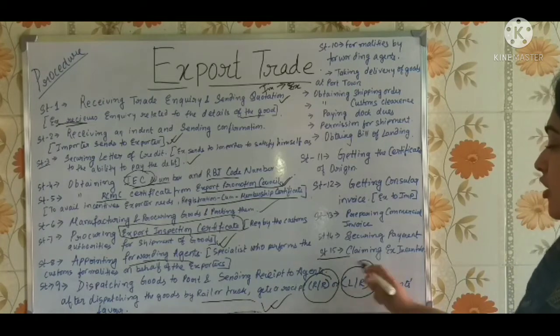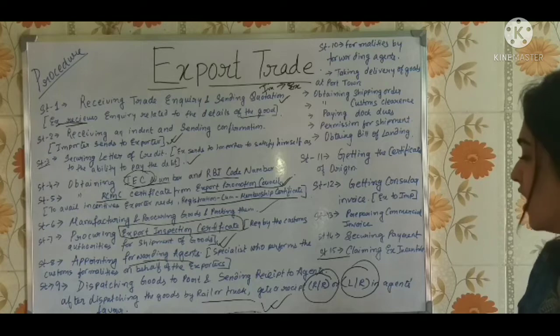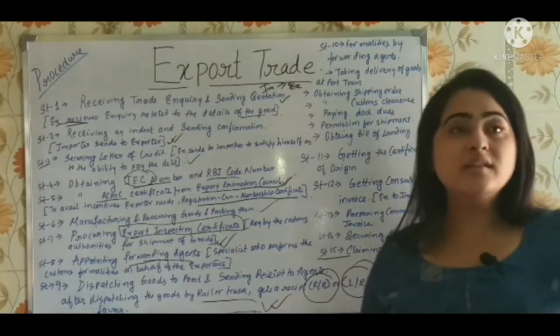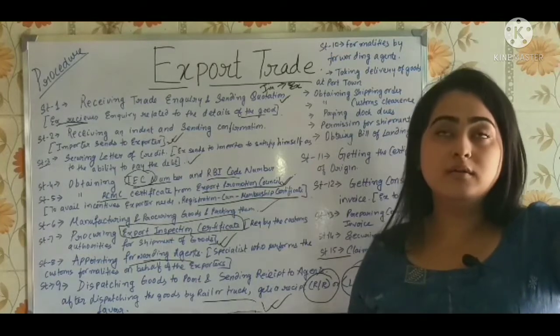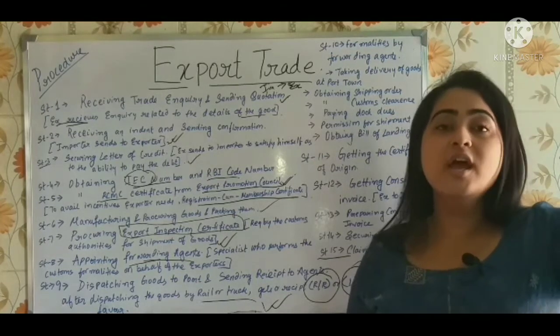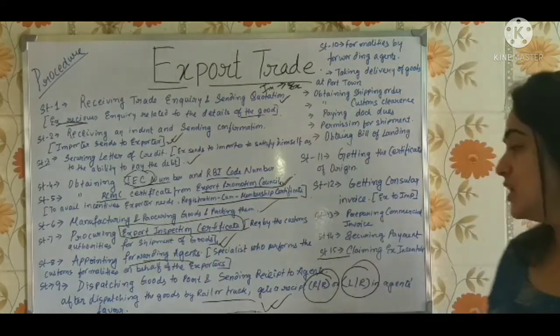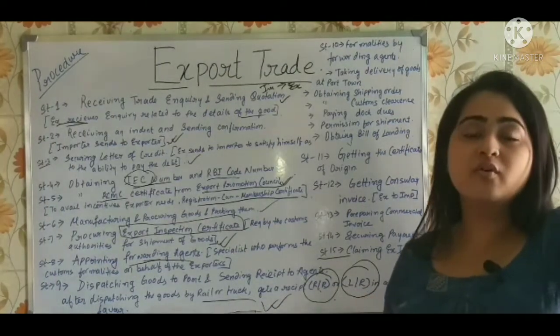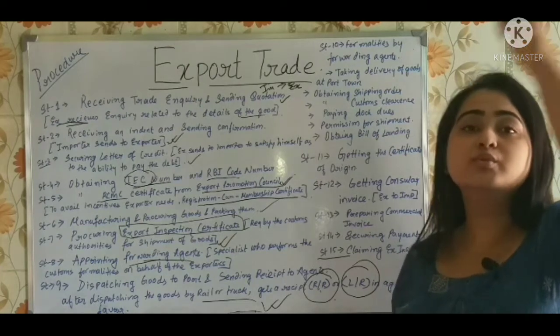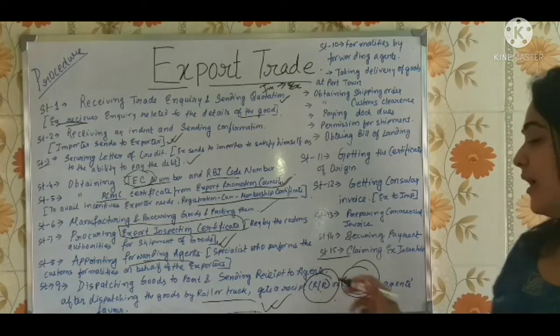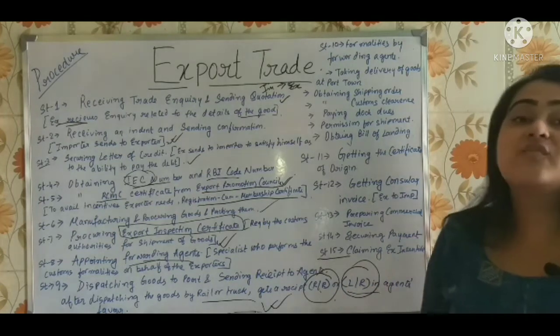If it's truck or lorry, they will get a receipt of LR in the agent's favor, right? What is this? When the goods are leaving the factories, if they are going by rail to the port, they will get a certificate of RR, and if they are going by lorry or truck to the port, they will get a certificate of LR, okay, LR in the agent's favor.